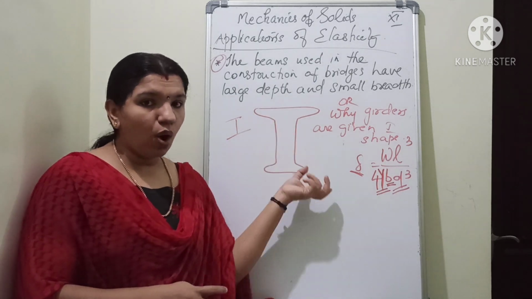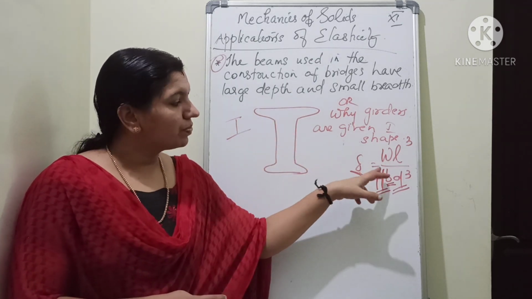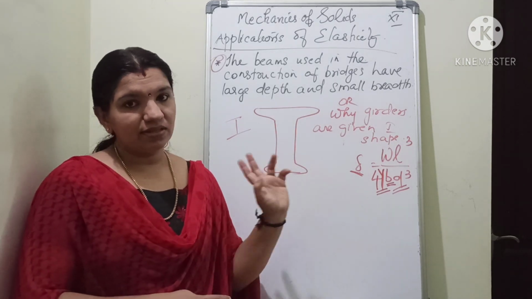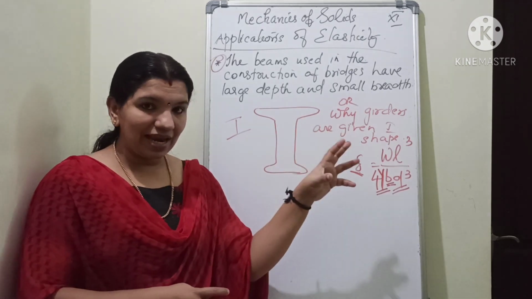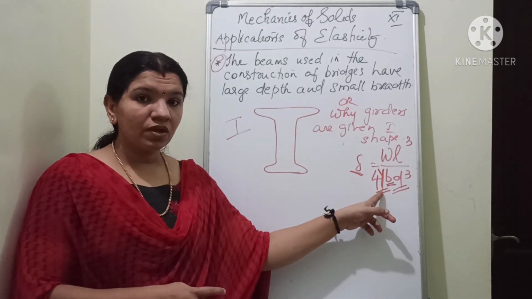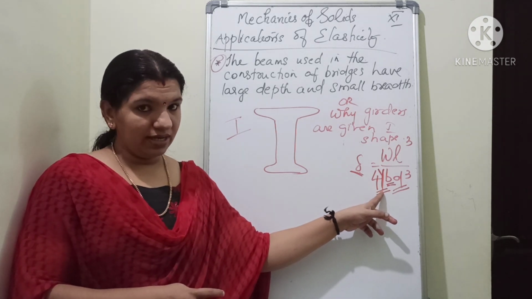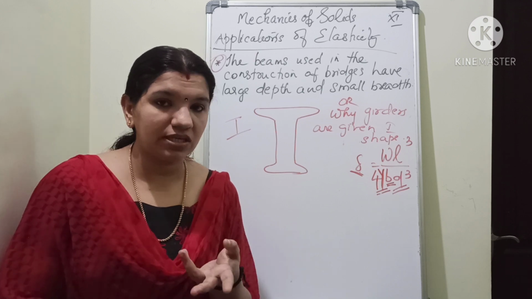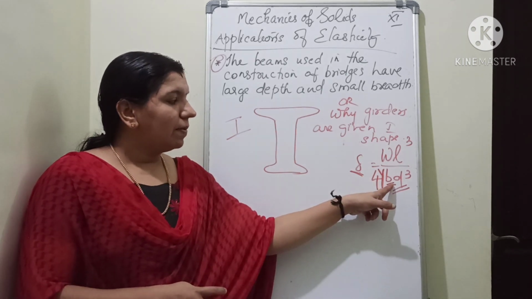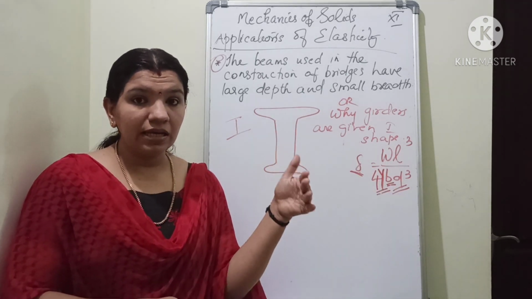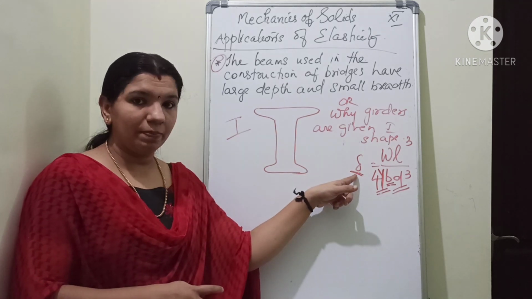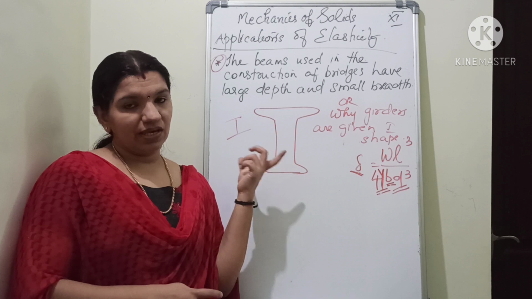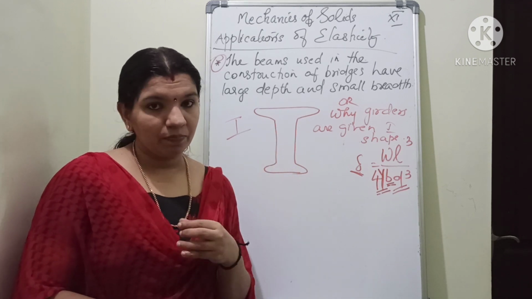W means the load that is placed on that beam. Then L is the length, B is the breadth and D is the depth. Y is the Young's modulus. So you have to select a material having large Young's modulus. That's why steel, which has large Young's modulus, is used normally. Then breadth and depth should be increased so that depression can be reduced. So the shape is selected like this. It is given a peculiar shape of I.